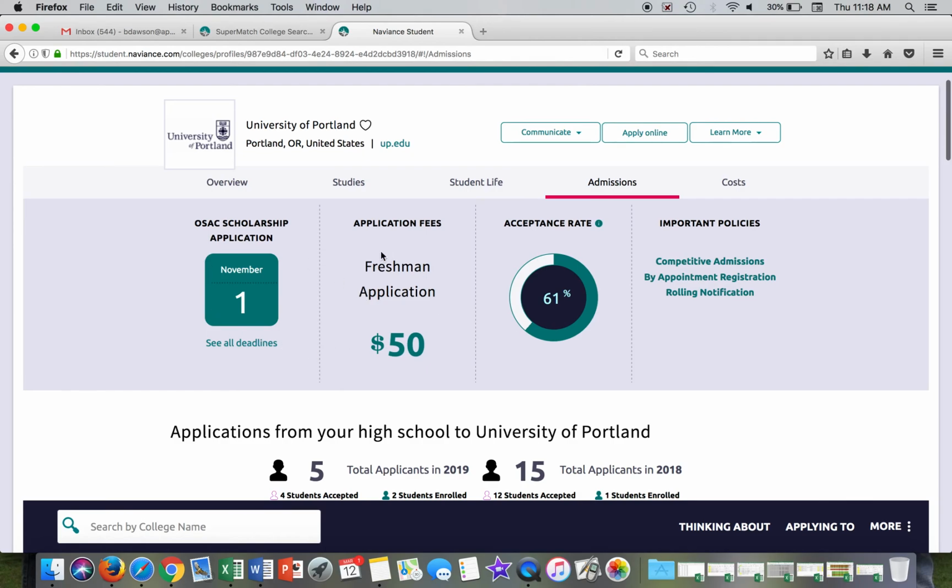One of the things that I'll say about these two items here, the application deadline and the fee, is never trust third-party deadlines, information from third parties like Naviance or any place else. The only time you're going to trust a deadline that you see or an application fee for your records and your planning is the actual school's website. You can go there by just clicking on up.edu, and it'll take you to their website. It'll open up a tab up here when you click on that. This may be right, and in many cases it will be right, but I just don't trust it. You just want to make sure you're getting that information from the actual school.